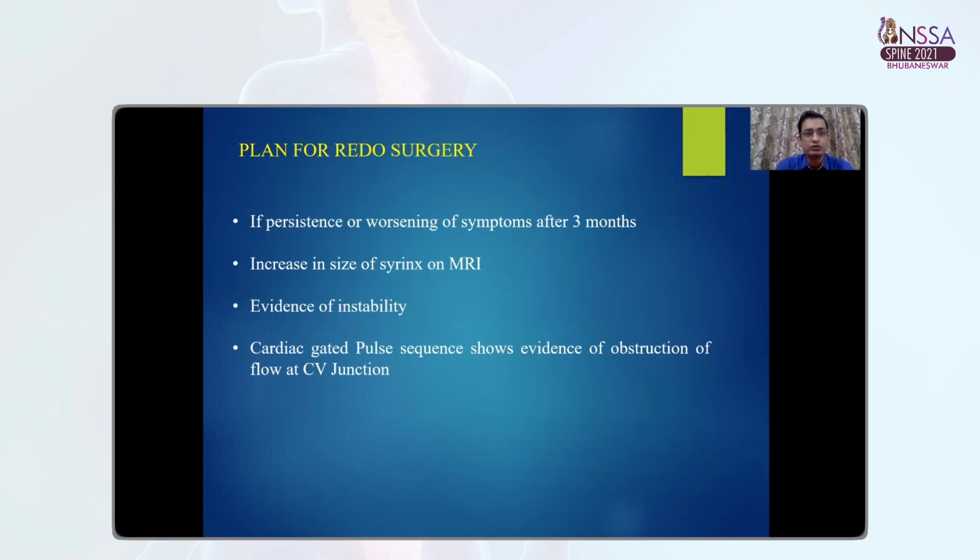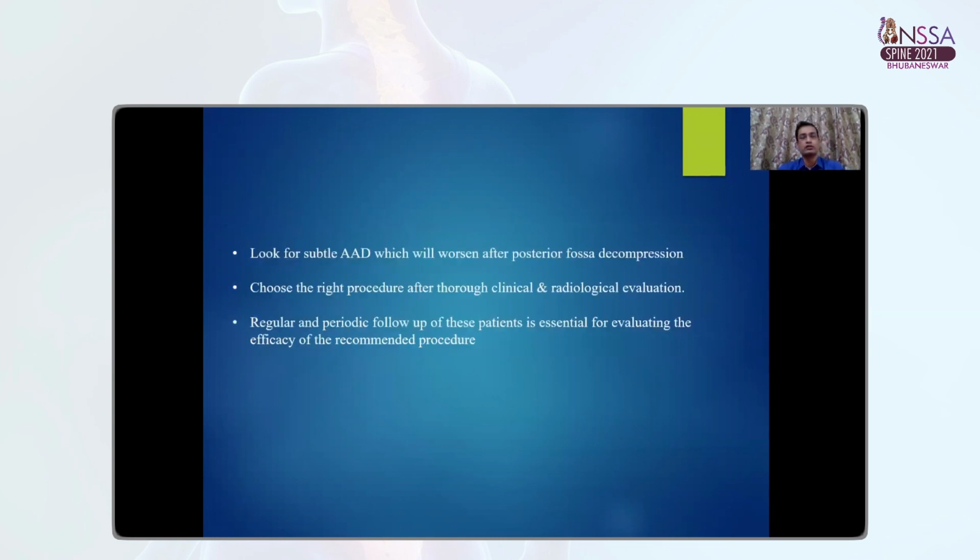So plan for the redo surgery if there is persistent or worsening of the symptoms after 3 months, or if there is an increase in size of syrinx on the MRI, or if there is evidence of instability. Cardiac gated pulse sequence shows evidence of obstruction of the flow at the CV junction. Look for the subtle atlantoaxial dislocation, which will worsen after posterior fossa decompression. Choose the right procedure after thorough clinical and radiological evaluation. Regular and periodic follow-up of this patient is essential for evaluating the efficacy of the recommended procedure.